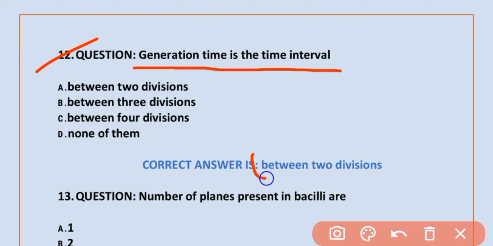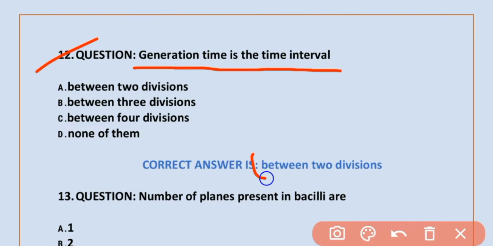MCQ number 13. Number of plasmids present in bacilli is 1. Option A is correct. 1. MCQ number 14. Mesosomes are originated from cell membrane. Option A is correct. Cell membrane. MCQ number 15. Pathogenicity of bacteria is increased by slime. Option C is correct. Slime.